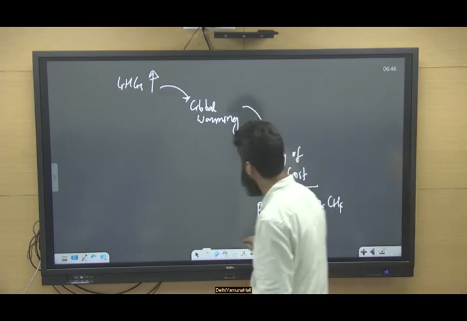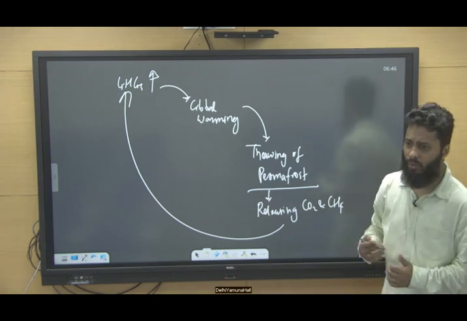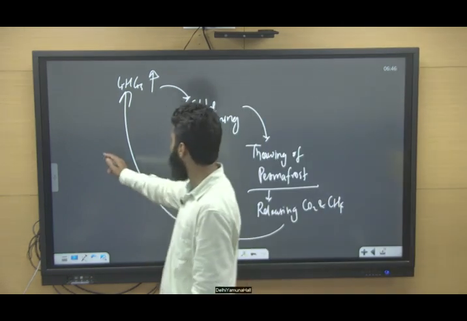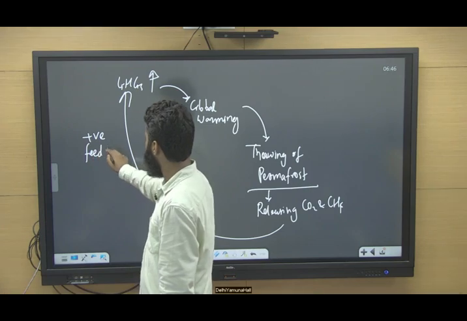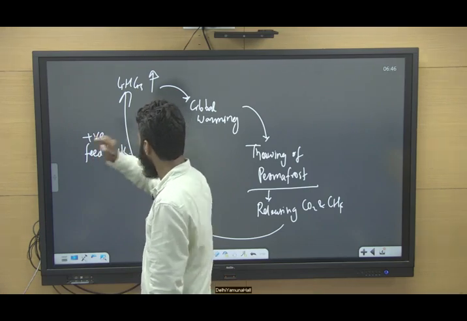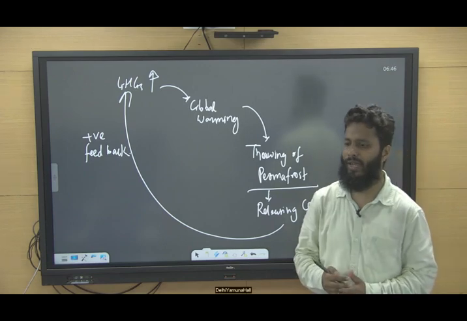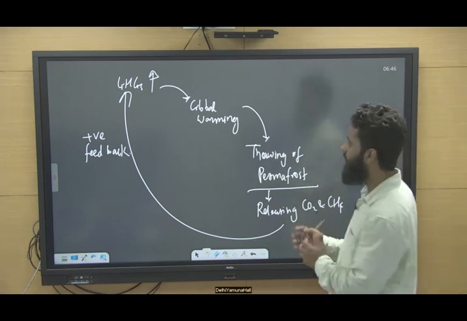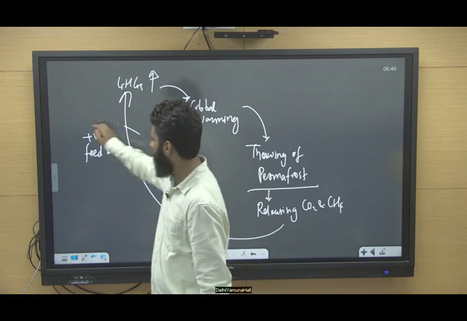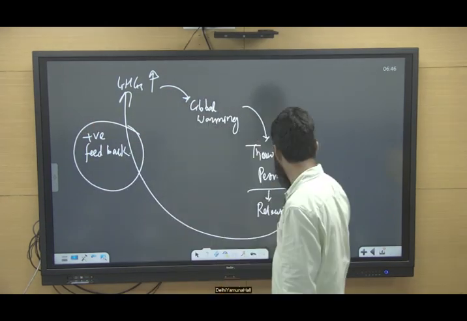So this greenhouse gas concentration is again increasing, and it will lead to more global warming. So this is a kind of positive feedback. Right? So what is this positive feedback doing? This positive feedback is increasing the global average temperature, and this is the cause of worry for us, right? So this is the thing that we need to discuss.